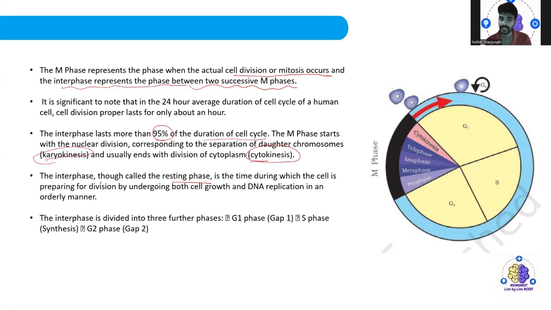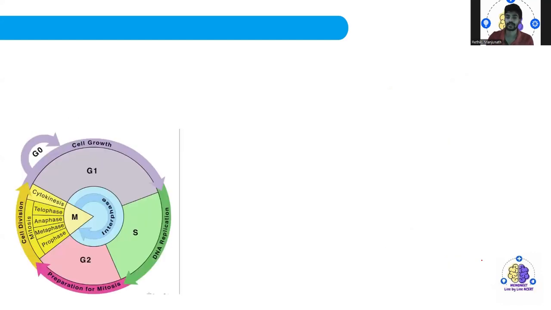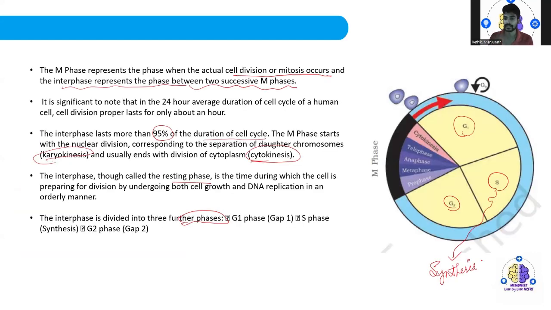The interphase is divided into three phases. Can you see this? This is the interphase: the G1 phase, then the S phase, and the G2 phase. The S phase is called the synthesis phase, where DNA synthesis takes place. Once the synthesis happens, now this is the M phase.